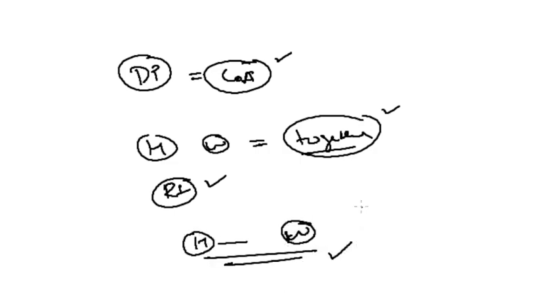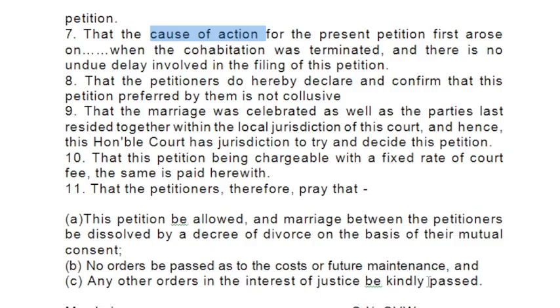So the moment they are living apart, the cause of action will arise and a party can file a divorce petition. So you have to mention this fact that the cause of action arose on a specific date when cohabitation terminated, when the parties started living apart.